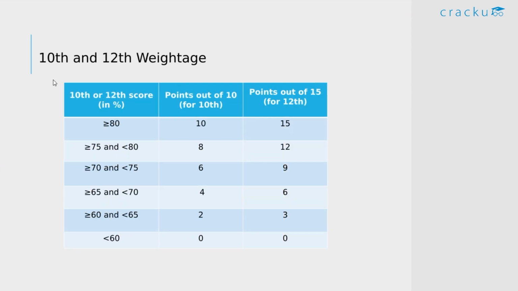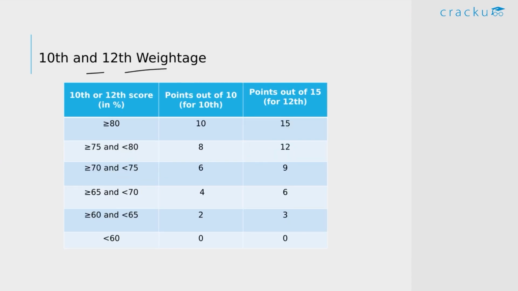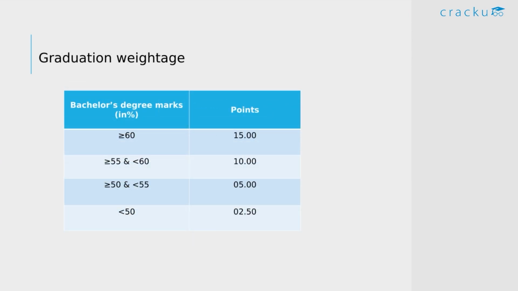If you look at their 10th and 12th weightage, we saw that their maximum weightage is 10 and 15 for 10th and 12th. And if you score greater than or equal to 80%, you get all the 10 points in 10th and all the 15 points for the 12th scores. Similarly, if your score is between 75 and 80, you get 8 points and you get 12 points here. And similarly, this is the list of scores for all the other ranges as well. Similarly, if you look at the graduation weightage, as I said earlier, if your graduation score is greater than or equal to 60%, you get all the 15 points.